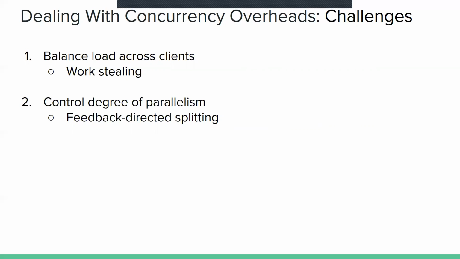And the second challenge is how to control the degree of parallelism. Clearly the degree of parallelism should depend on the number of available clients. If there are fewer clients available and we split too much, then we will only spend time in splitting rather than the actual verification task. And if there are more idle clients and we split less, then a lot of the clients will be kept waiting while we do this verification. So essentially we cannot take advantage of parallelism.